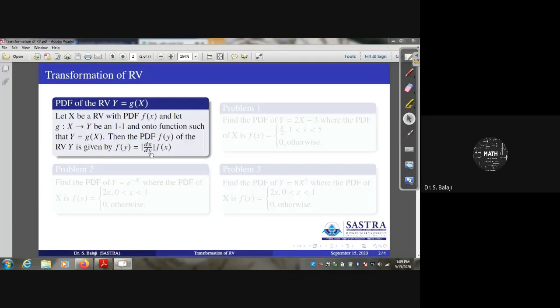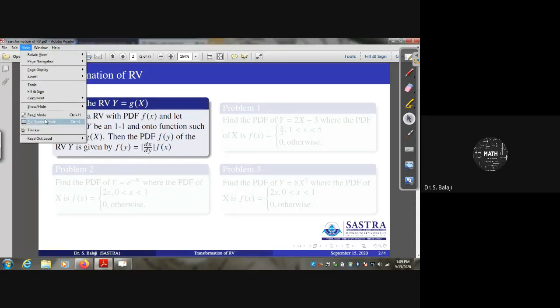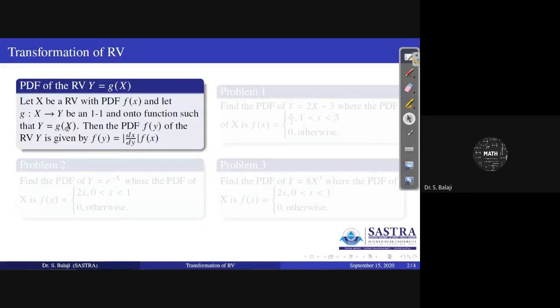F of y can be written as mod dx by dy into f of x. That is the idea. Right. Therefore, if you want to identify the PDF of y from the PDF of x, you just multiply by mod dx by dy, and you can get the answer.